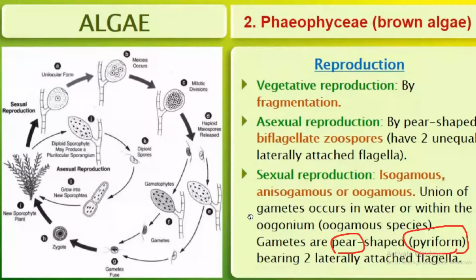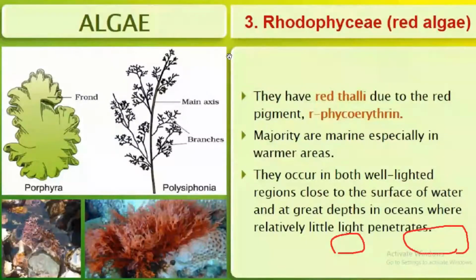Next is Rhodophyceae. They have red thalli due to the red pigment. The name of the red pigment is phycoerythrin. The majority are marine, especially in warmer areas. They occur in both well-lighted regions close to the surface of water and at great depth in oceans where relatively little light penetrates.